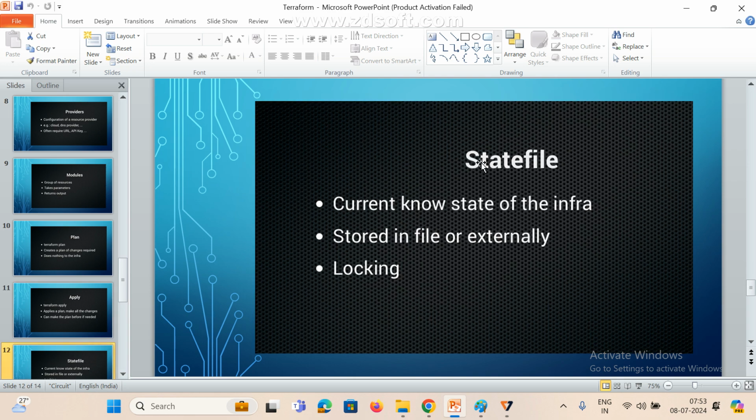And there is one more file, the state file. This is the current known state of an infrastructure. So the existing infrastructure information is stored in one file, that is the TF file. And we are following a lock mechanism. This is very, very important. Anyway, one day we will discuss what the state file is, the behavior of the state file, how it will work, and what the lock mechanism is and how it will work. Okay, this is the state file. The state file is nothing but our entire infrastructure information that we can see in the file.